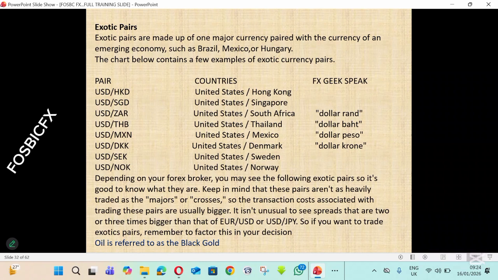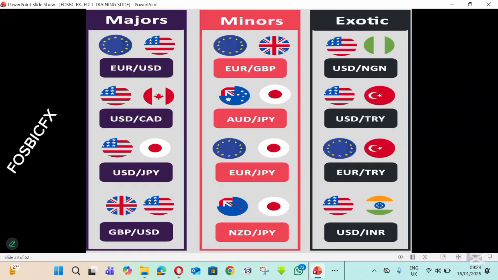What we are saying here is that when you pick the currency of a major country and you pair it with the currency of an emerging economy, that gives us exotic pairs. Exotic pairs are not traded in the forex market. No trader trades exotic pairs. Examples of exotic pairs include USD Hong Kong, USD Singapore, USD South Africa, USD Thailand, and all of that. Even USD NGN, which is Nigerian Naira, is also exotic. Nobody trades those currency pairs.